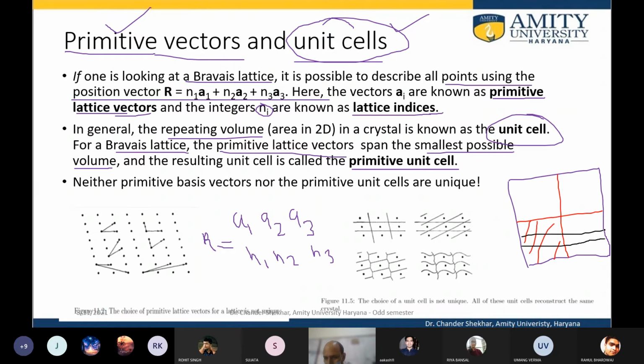So you can have an even smaller unit cell, and I can repeat this unit cell multiple number of times, maybe 16 or 24 times to get this wall. So in this case the repeating unit becomes smaller. Okay, now these primitive vectors have the minimum size in the case of the primitive lattice vectors.